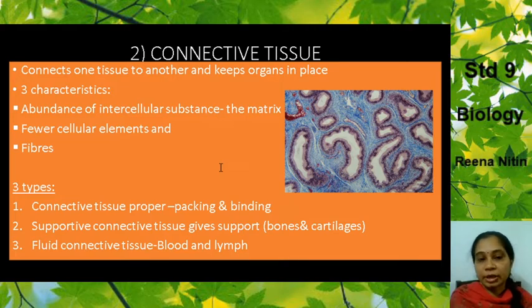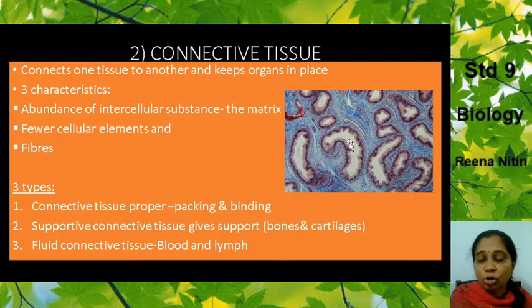So first characteristic, abundance of intercellular space. There is an abundance of matrix. Matrix means, see this, I've shown over here. You can see this blue place. There's an abundance of this in any of these connective tissues. But if you see over here inside, are there any intercellular elements? No, there is no substance inside this.